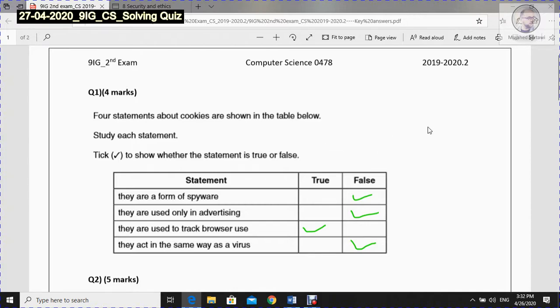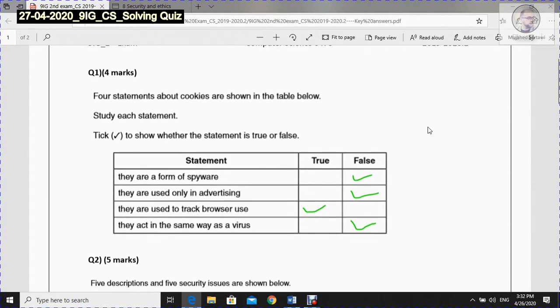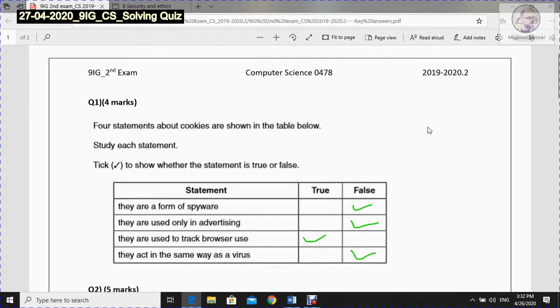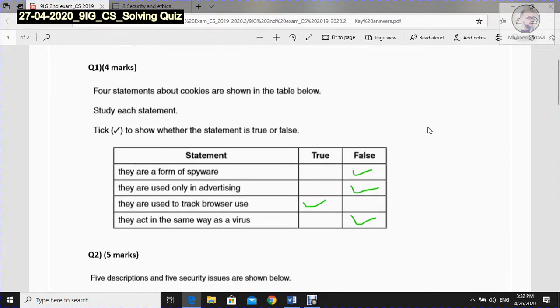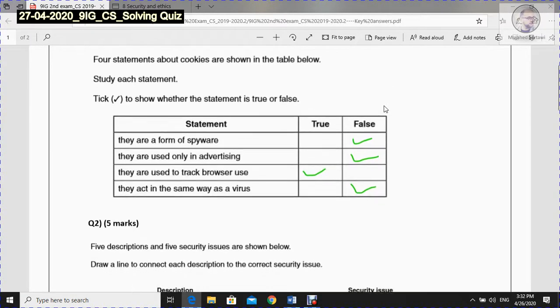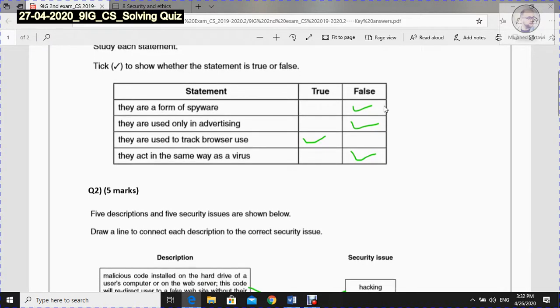Today we will solve the second exam quiz. So I made it as a PDF file, but it contains the same questions that you had in Microsoft Teams. So let's go to question number one, which had 4 marks. Four statements about cookies are shown in the table below. Study each statement. So, tick to show whether the statement is true or false.